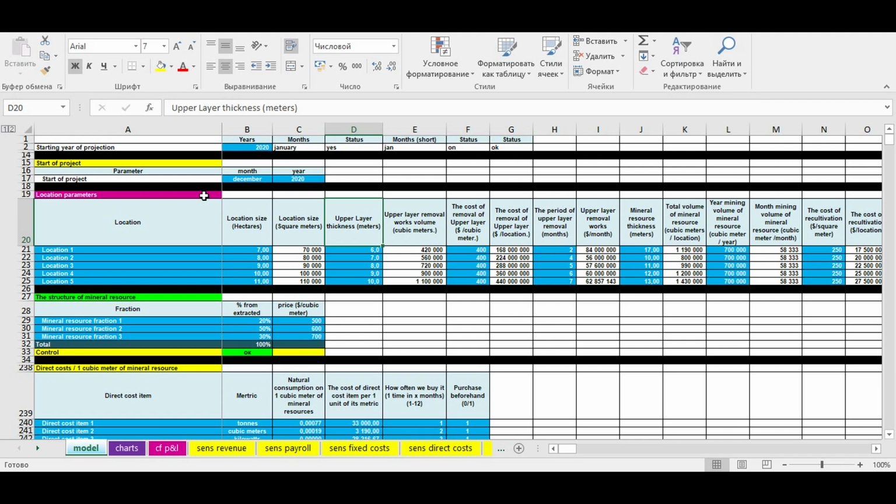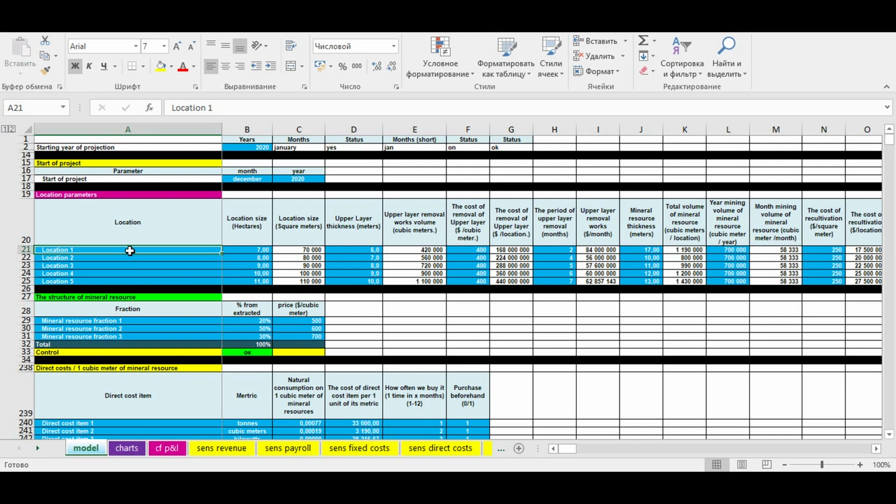So now let's go through the model and I will show you what items you should pay attention to if you want to run this business. In our model, all inputs are colored in blue. Other cells are automatic. First of all, you enter the year when the projections start. Then you enter the month and year when you start your project.